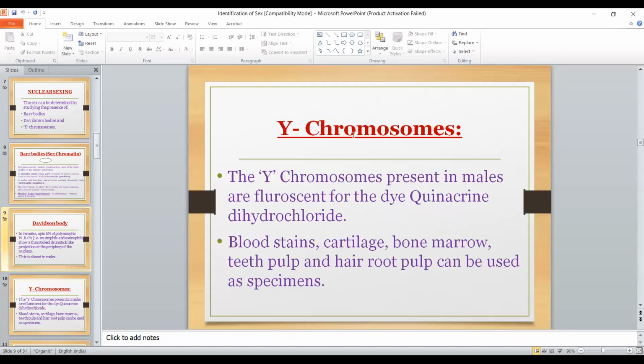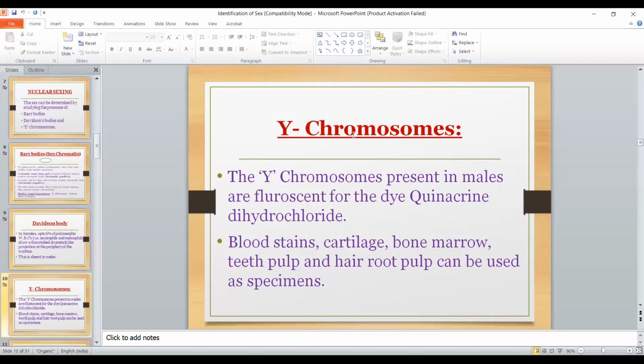Is it clear? Then Y chromosome. The Y chromosomes are present in males and fluorescent for quinacrine dihydrochloride. It can be studied from blood stains, cartilage, bone marrow, pimple, hair pulp. From here you can study the Y chromosome.